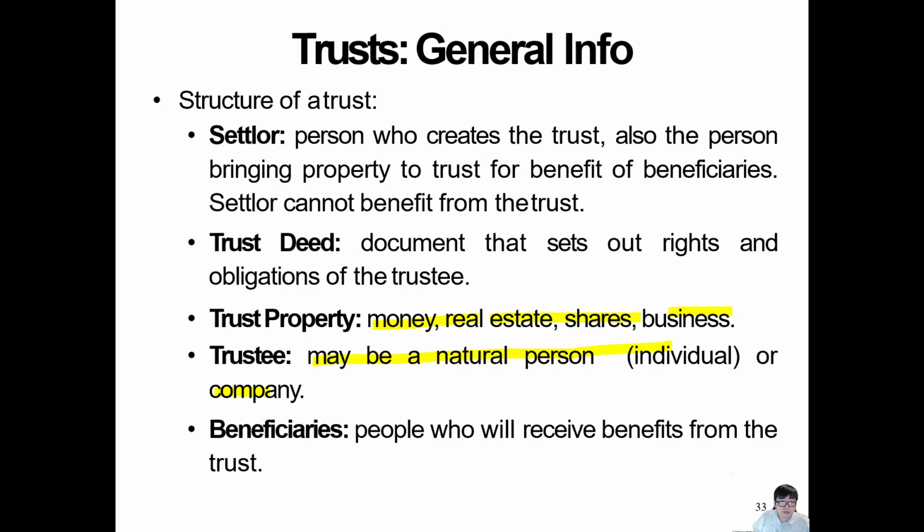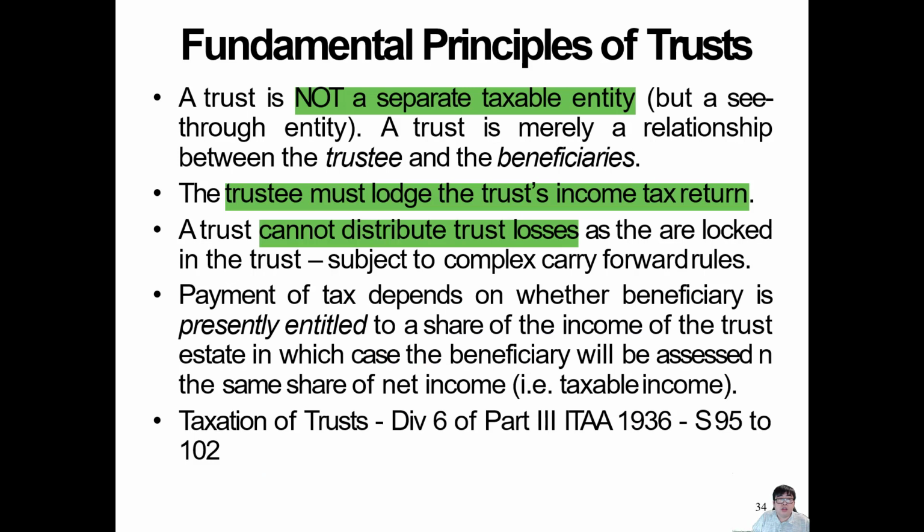The beneficiary is the person who receives from the trust. So the trustee is the one who takes care of the whole thing, and the beneficiary is going to receive the benefit. A trust is not a separate taxable entity, so again, it's almost like the partnership, you don't have to pay tax. In a partnership, the one paying the tax is the partner, whereas in a trust, the trust doesn't pay tax. The one paying tax is the trustee and beneficiary. The trustee must lodge the trust income tax return just to record how much income they make, but they're not going to pay tax for that.